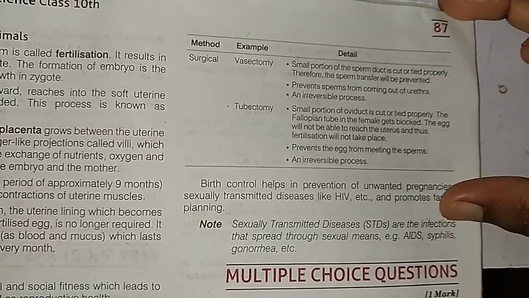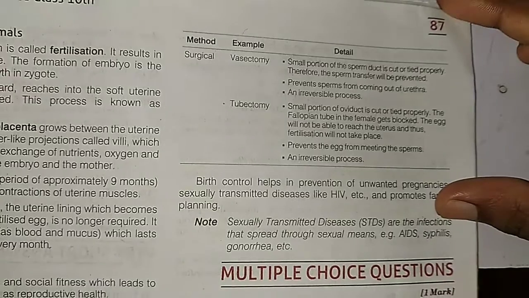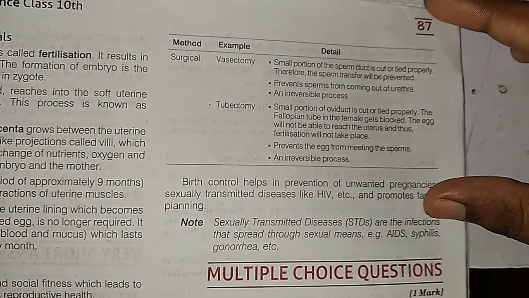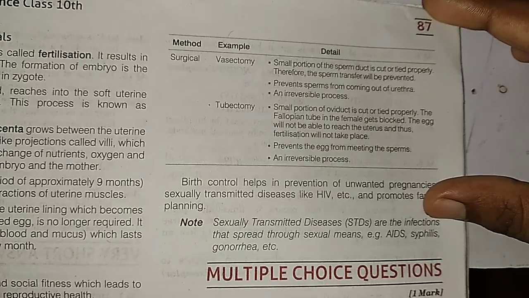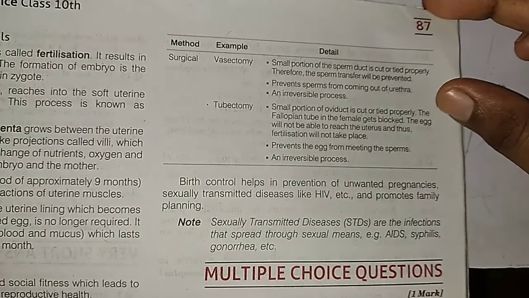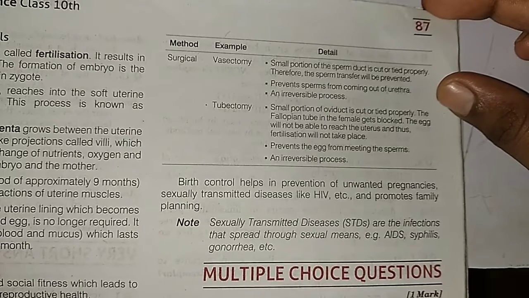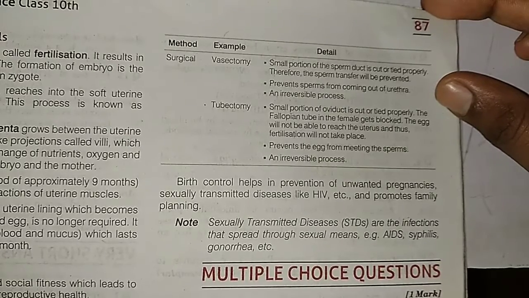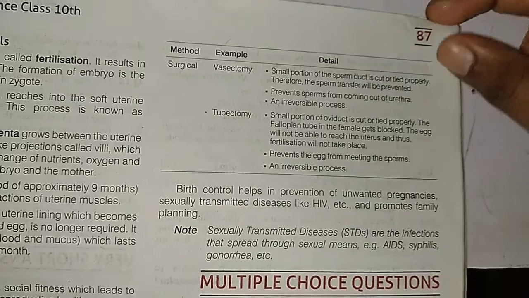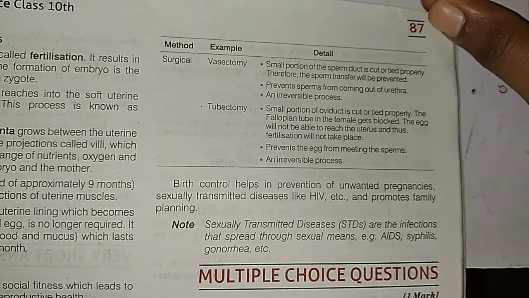Fourth method is surgical. For example, vasectomy. A small portion of the sperm duct is cut or tied properly, therefore the sperm transfer will be prevented. It prevents sperms from coming out of urethra and it is an irreversible process. Second example is tubectomy. A small portion of oviduct is cut or tied properly.